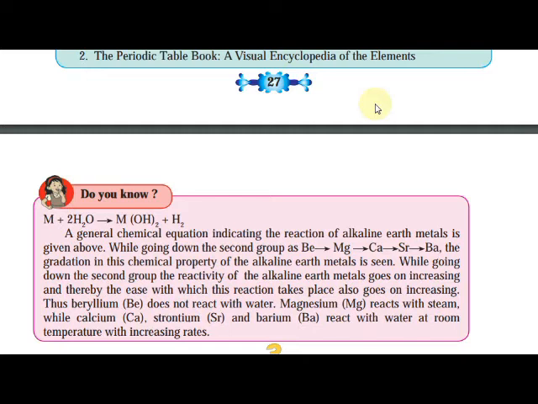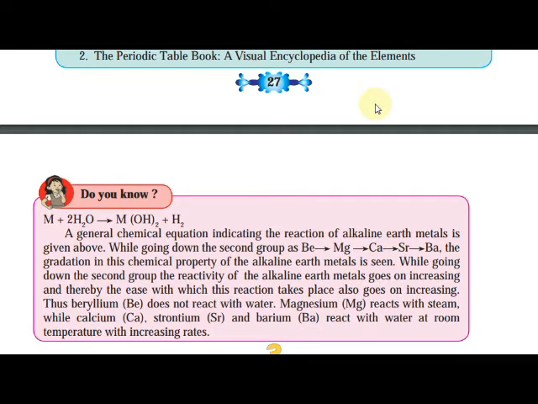Beryllium does not react with water. Can beryllium react with water? No. Magnesium reacts with steam, while calcium, strontium and barium react with water at room temperature with increasing rates.